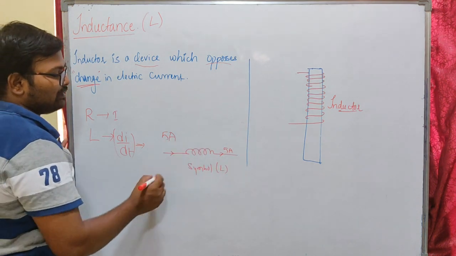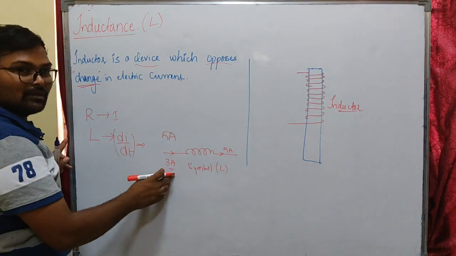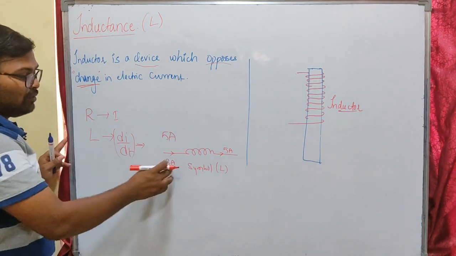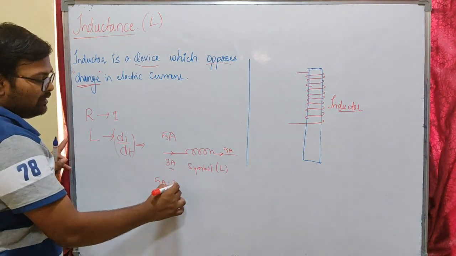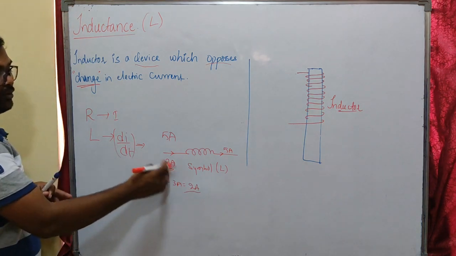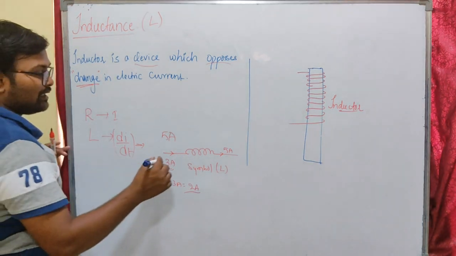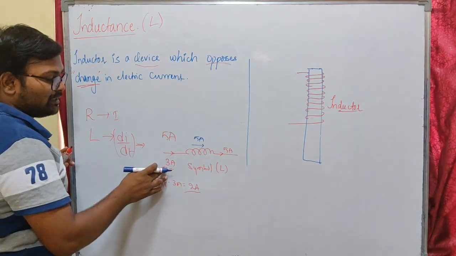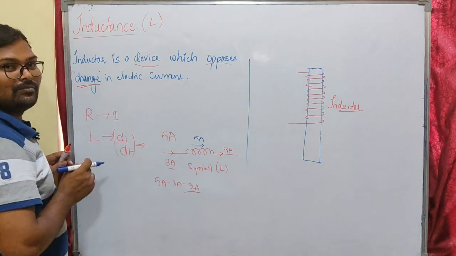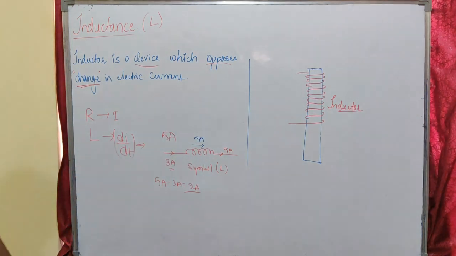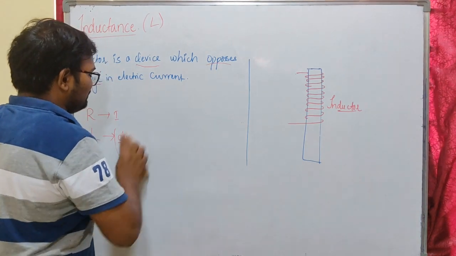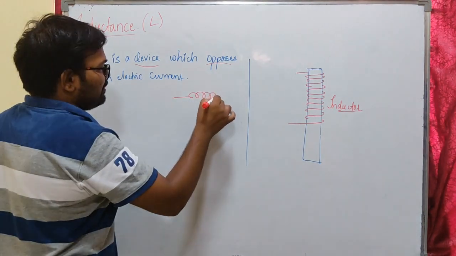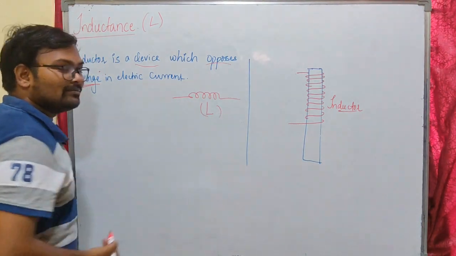If this current is changed from 5 amps to 3 amps, this inductor will oppose this change in current. That means it will not accept 3 amps. That means 5 amps to 3 amps, that is a change of 2 amperes. So our inductor will oppose this change, and it will never allow a sudden change in current. Even if you apply 3 amps, abruptly it can't change the flow of current. That is the property of an inductor. So that is the inductor here, and its symbol is this one. Inductor is named with the letter L.